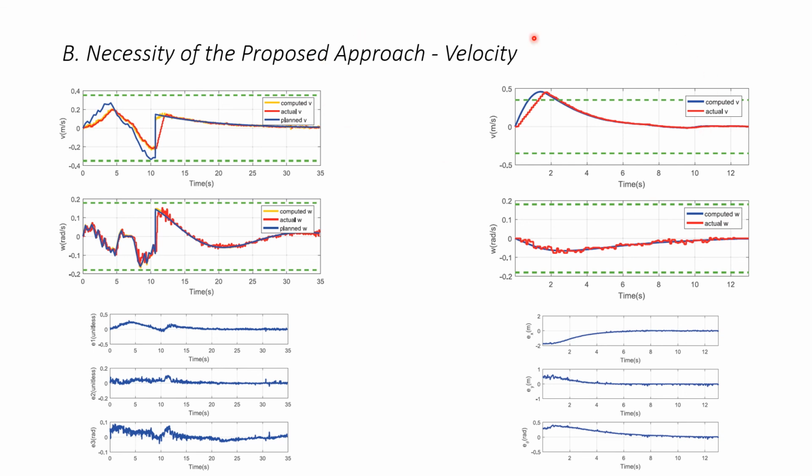And now, the first figure on the right demonstrates the velocity profiles of the robot driven by the visual stabilization controller, wherein the blue lines are the velocity commands calculated from the stabilization controller and the red lines are the actual velocity of the robot. Since the velocity saturation constraint is not considered in the controller design process, the actual velocity exceeds the given velocity limits. As far as we know, there have been few visual servoing controllers considering the velocity saturation constraints of mobile robots. The second figure on the right corresponds to the post stabilization error of the robot.